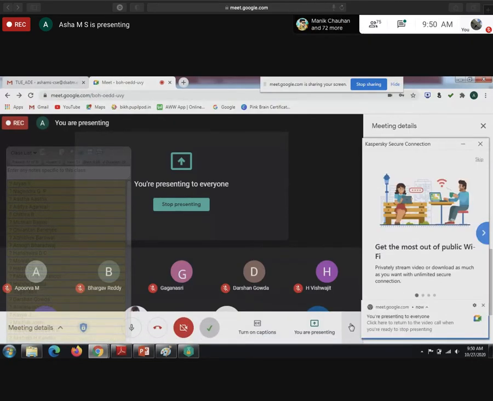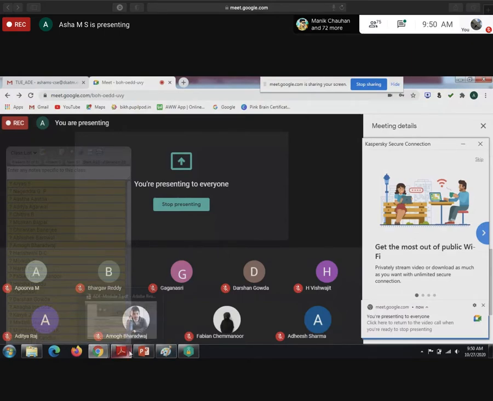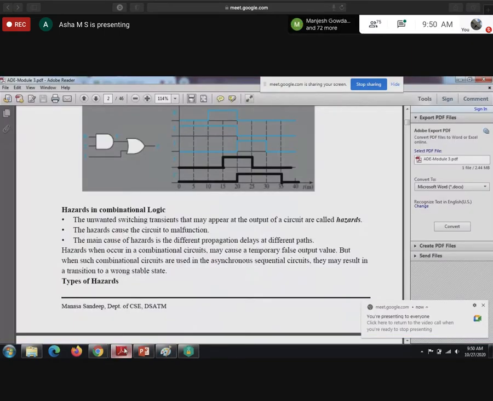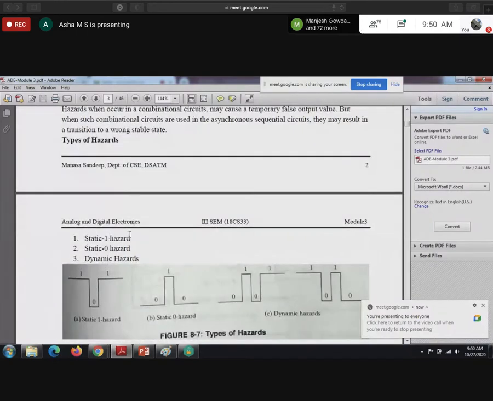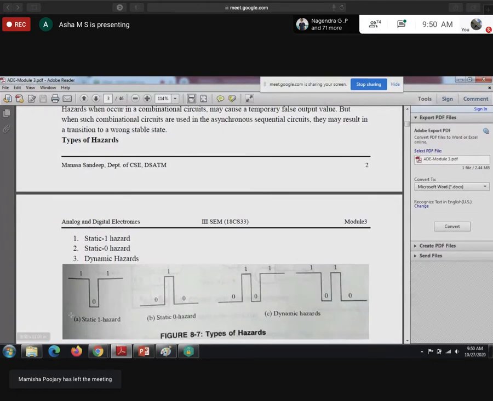So what are the different types of hazards we have? We have three types of hazards: static one hazard, static zero hazard, and dynamic hazard. In the figure you can see the first one represents the static one hazard, the second figure represents the static zero hazard, and the third figure represents the dynamic hazard.